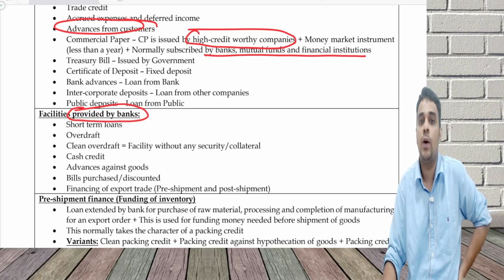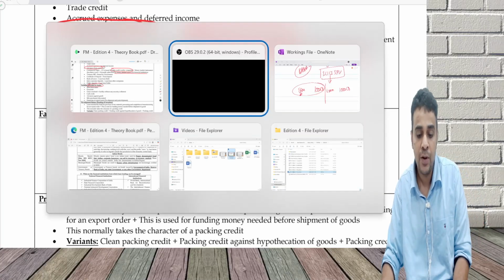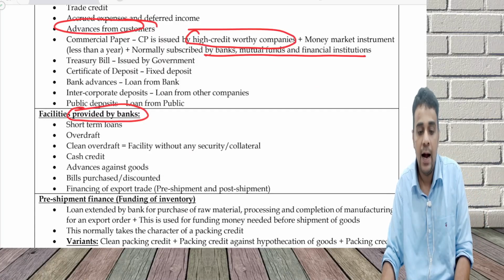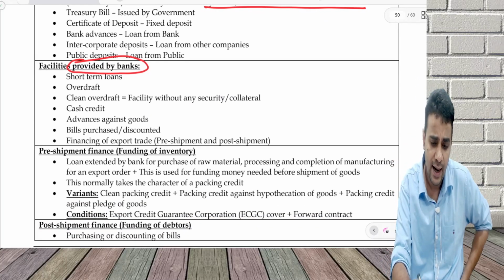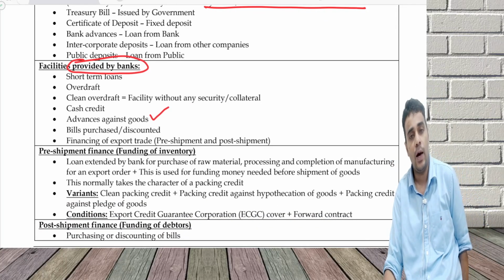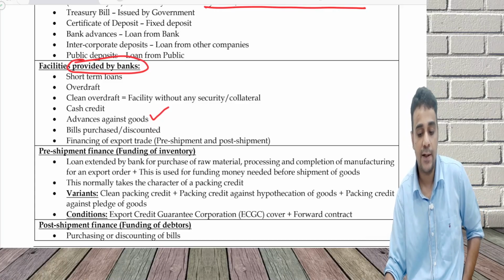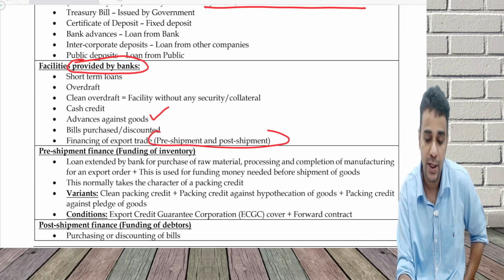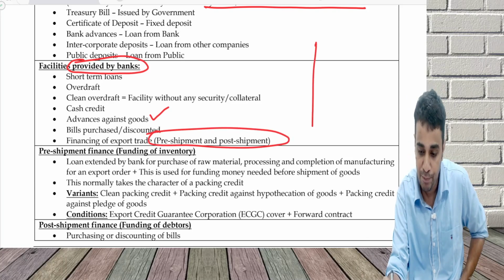You would have learned this in the working capital chapter, where we go to the bank telling them these are the working capital requirements of ours, and against this please give us a loan. You can get advances against the goods which you are buying, bills discounting, or financing of export trade, which I'll discuss a little bit in depth. Pre-shipment and post-shipment. For export, there's a pre-shipment. What is pre-shipment? It is before I sell.